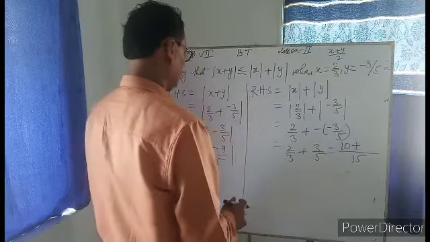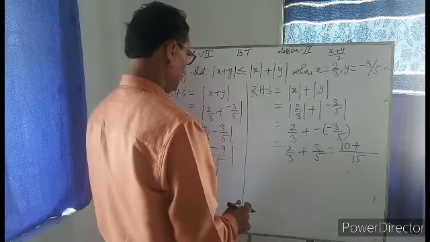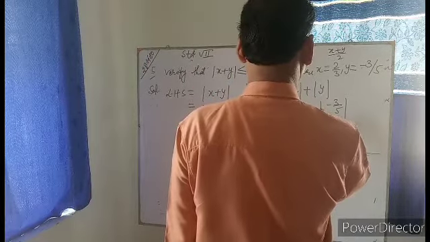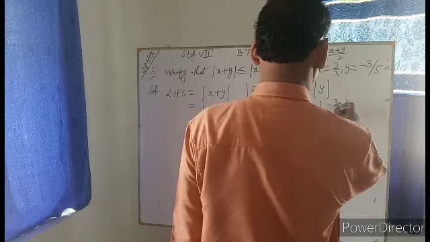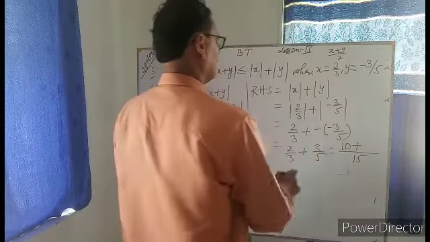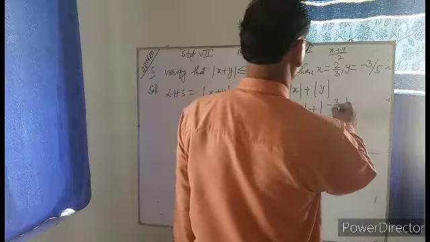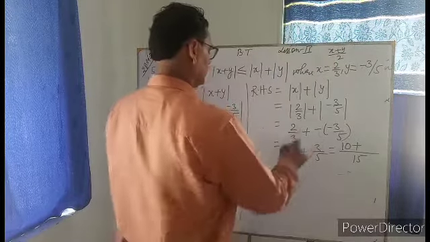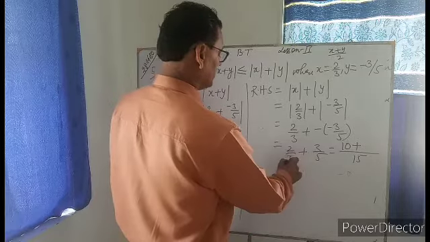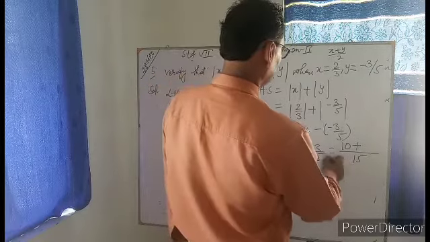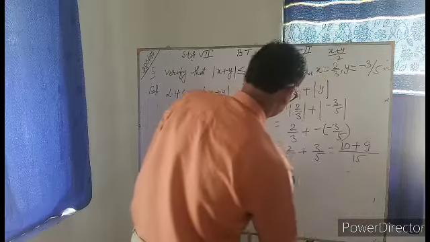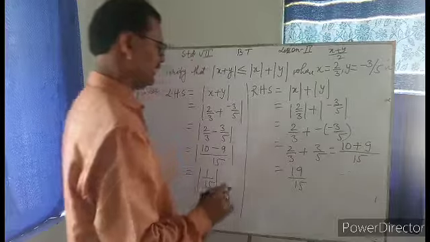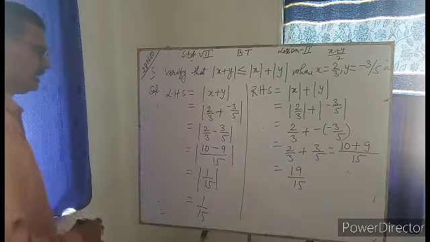Okay, so no problem. Here mod x is 2 by 3 and mod y is equal to minus 3 by 5. So 2 by 3 and plus mod of minus 3 by 5 will give you minus of minus 3 by 5, 3 by 5. And so it is plus, and so 3 into 5, 15, 3 5 is 10, and 5 3 is 3 3 is 9. It is 19 by 15. Okay. So it is 19 by 15.